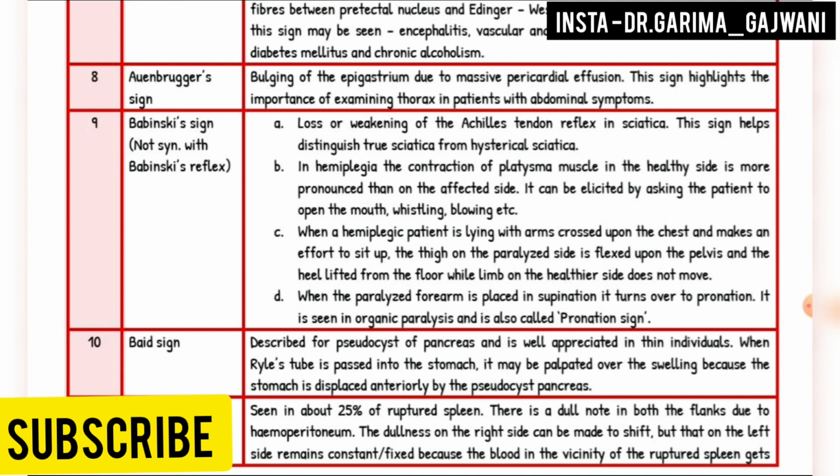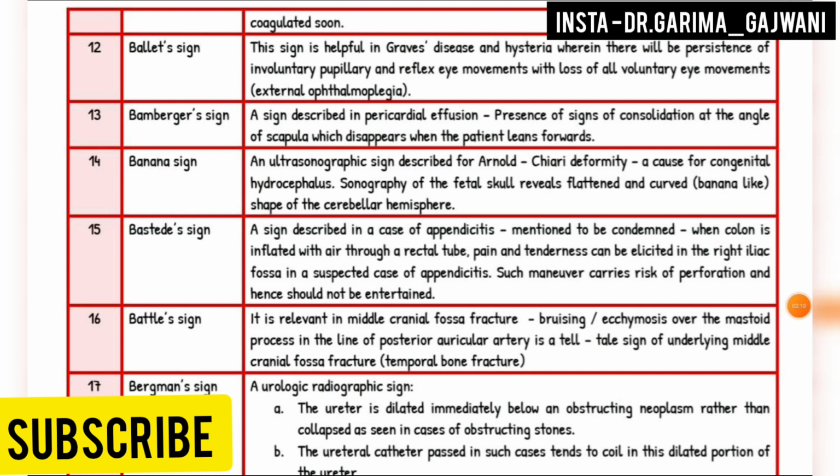Next is the Ballance sign, seen in about 25% of ruptured spleen. This is a dull note in both the flanks due to hemoperitoneum. The dullness on the right side can be made to shift, but that on the left side remains fixed because the blood in the vicinity of the ruptured spleen coagulates soon.